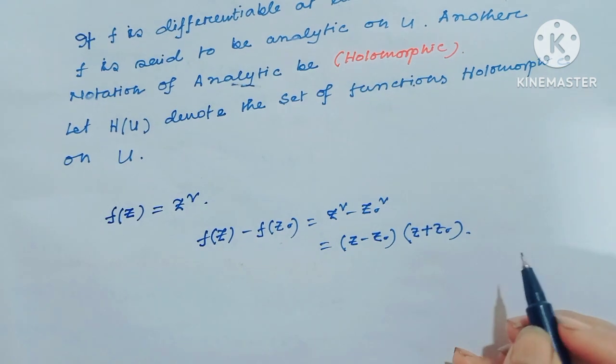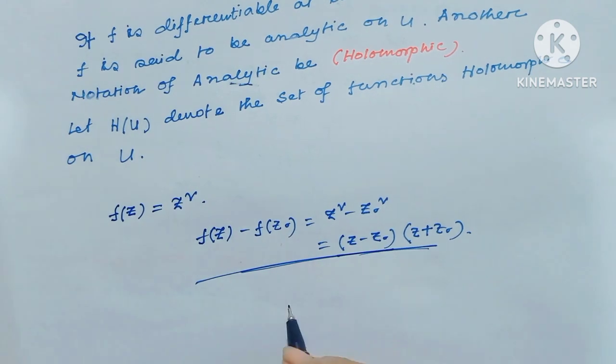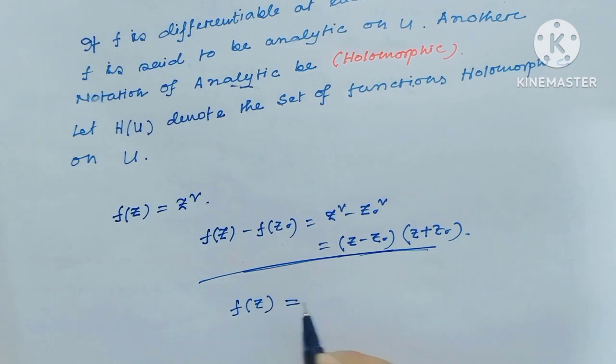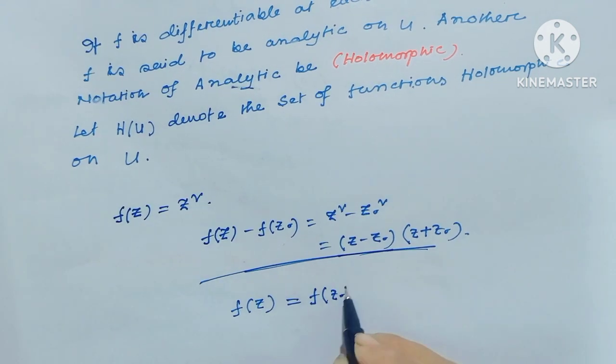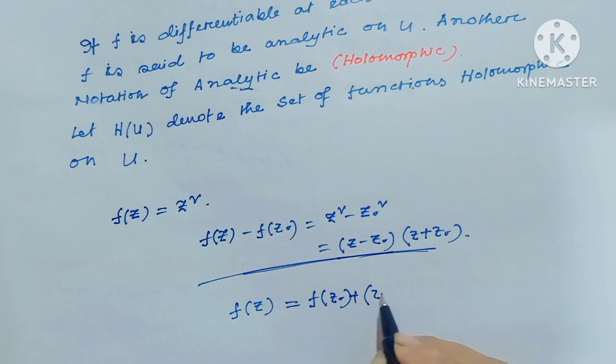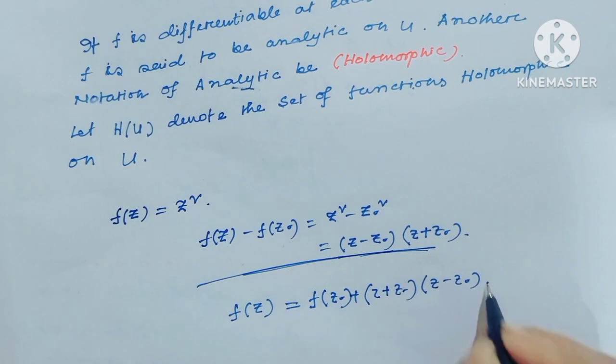Then by this equation, f of z equals f of z0 plus z plus z0 times z minus z0.